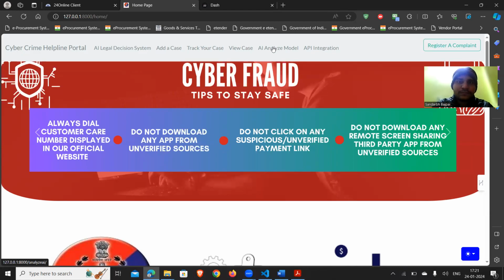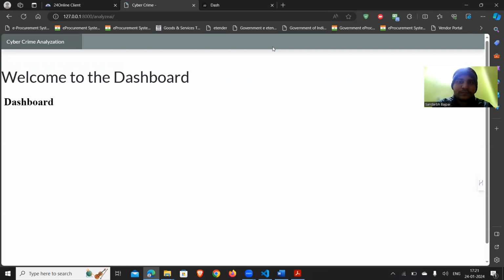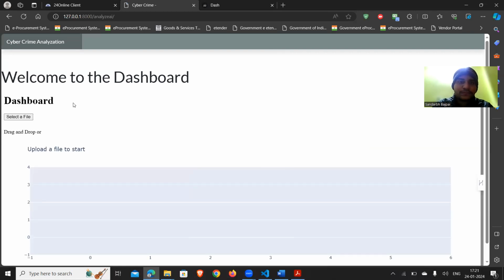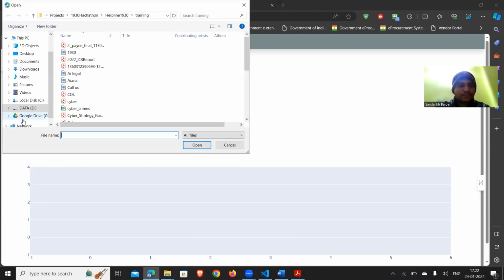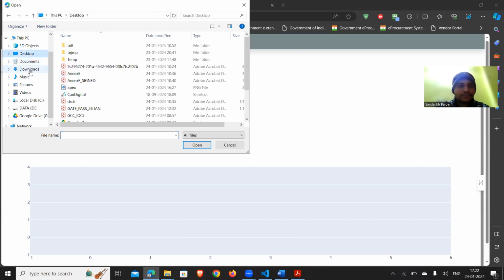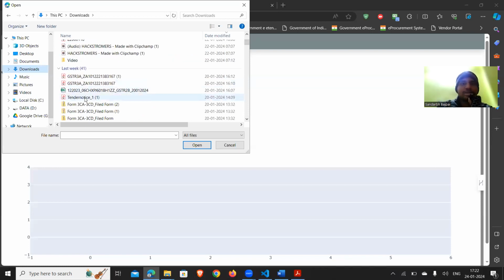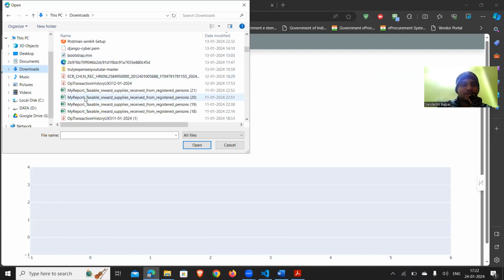Further, for record purposes, we have used a dashboard so that we can keep track of how things are going, what cases are getting registered day by day, and all these things. We can just directly import the file here.